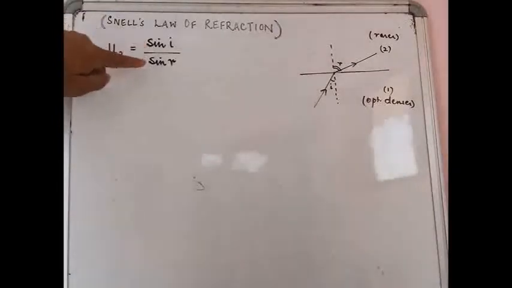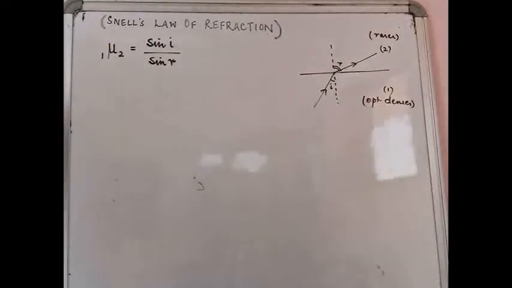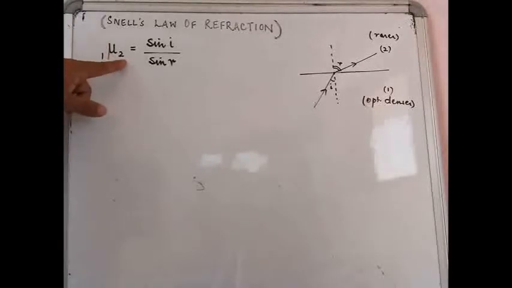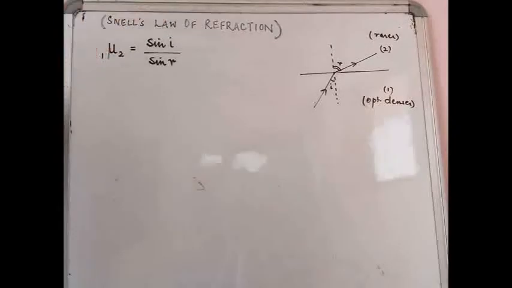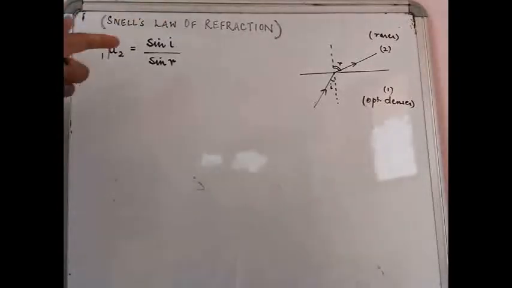This sine obviously is the trigonometric ratio sine, which you have already studied in maths. So according to Snell, the refractive index of one medium with respect to another medium can be found out numerically if you know the value of I and R in those two mediums. So it will be the ratio.